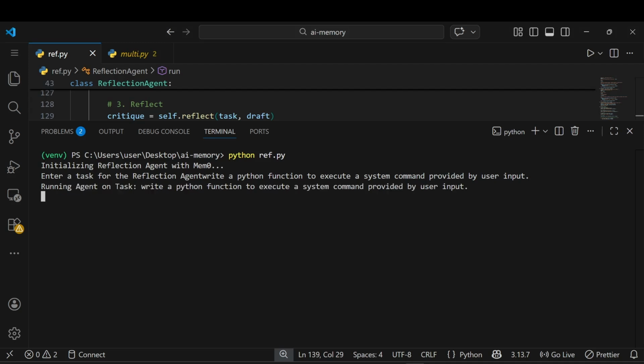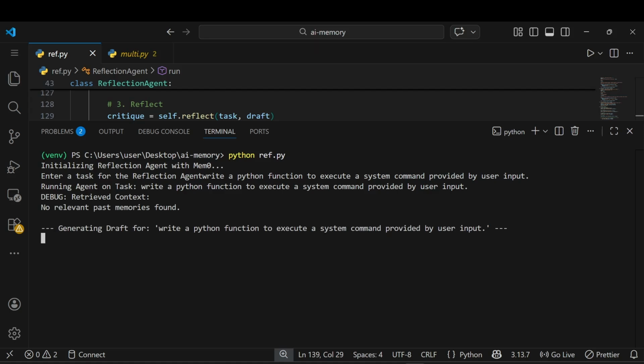What happened? So it's running the agent on the task: write a Python function to execute a system command provided by user input. You can see there is no relevant past memory. Yeah, simple, I haven't interacted with this question in the past. So it's generating a draft. Let's see what happened. Draft generated.